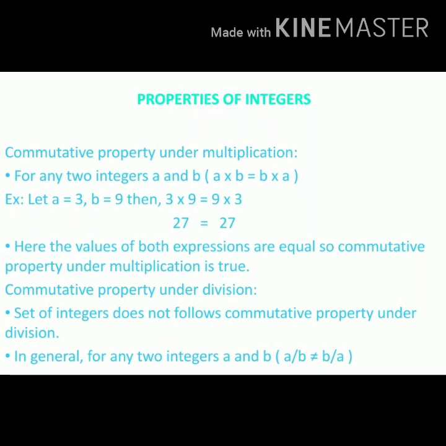Friends, next let us learn about commutative property under division. Set of integers does not follow commutative property under division. In general, for any two integers a and b, a by b is unequal to b by a. Properties of integers.